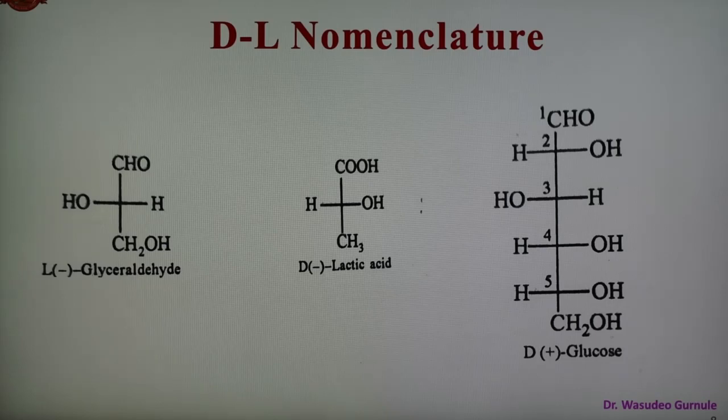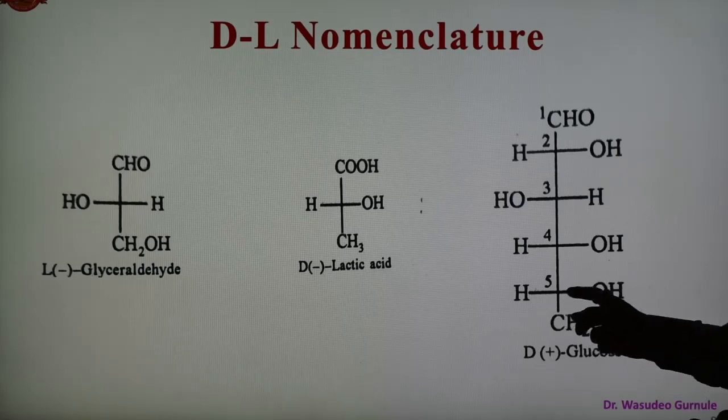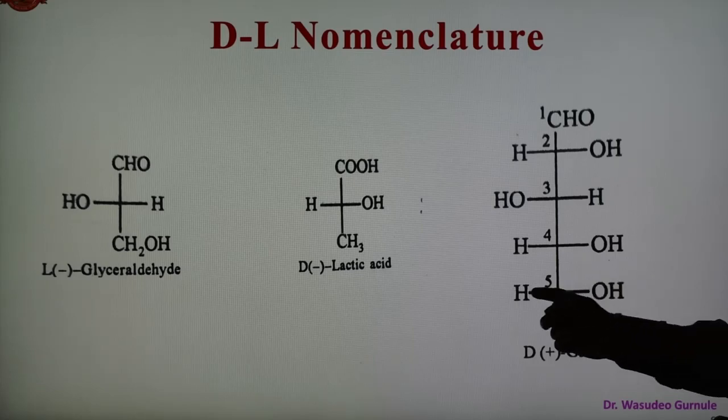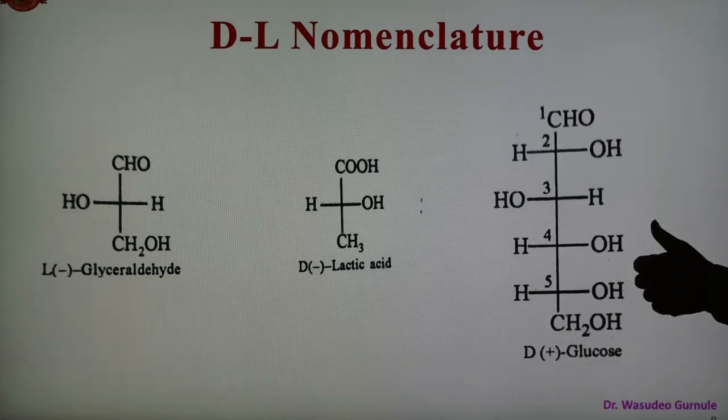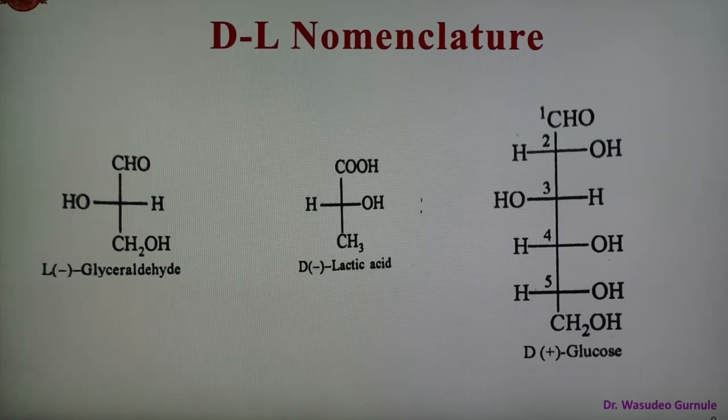Therefore, in naturally occurring glucose, the OH group at carbon 5 is assumed to be toward the right. It is denoted as D-glucose. The structure is shown here. So this is carbon number 5, and this is the OH on the right, and the left has hydrogen. So this is carbon 5, and this is 6. This is the configuration of D-glucose, which contains more than 2 stereocenters. So these are the structures of D-glucose.